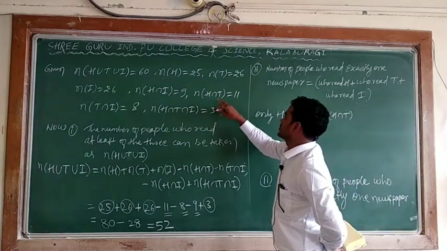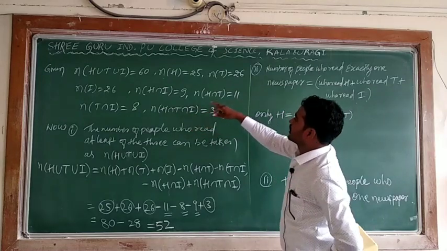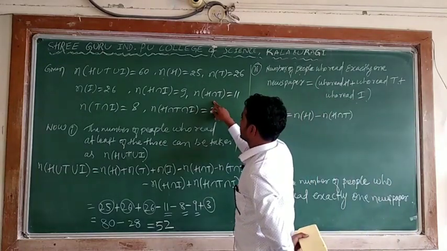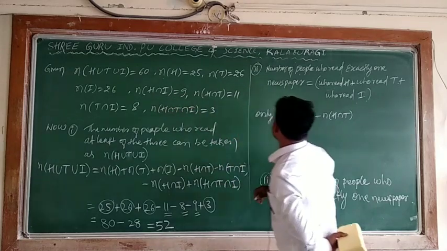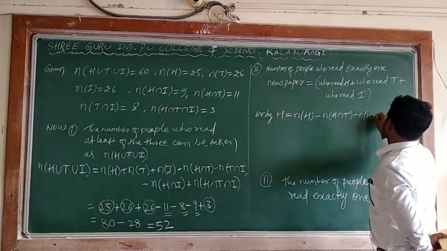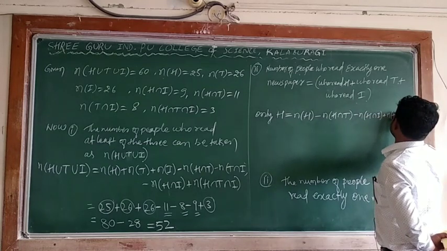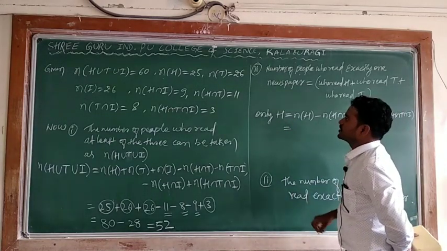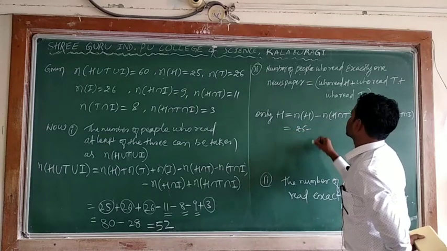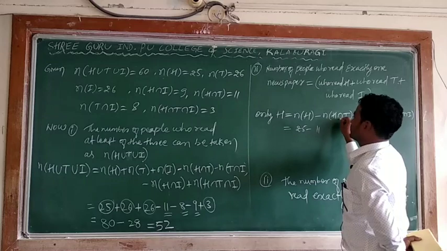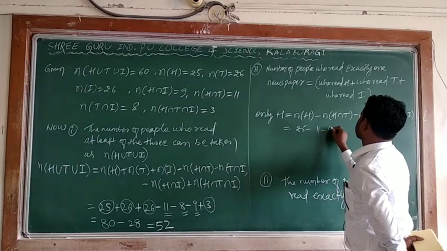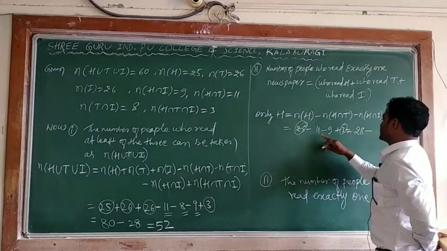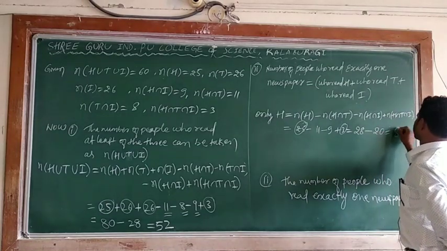H intersection I, and H intersection T, and again minus n of H intersection I plus n of H intersection T intersection I. So n of H is 25, minus n of H intersection T which is 11, minus n of H intersection I which is 9, plus 3. 25 plus 3 is 28, minus 20. Totally I got 8.